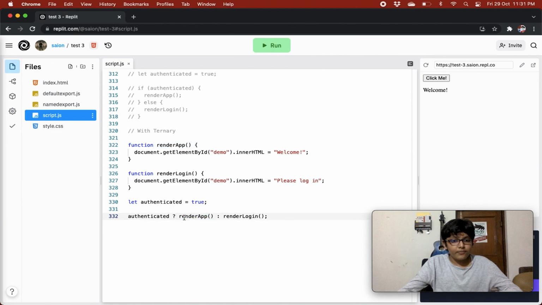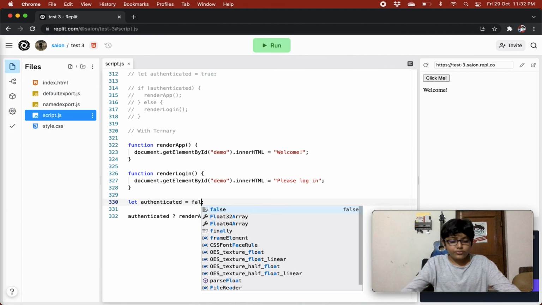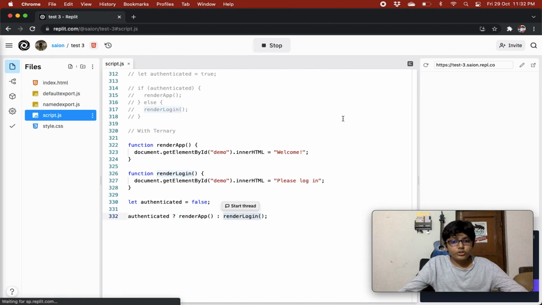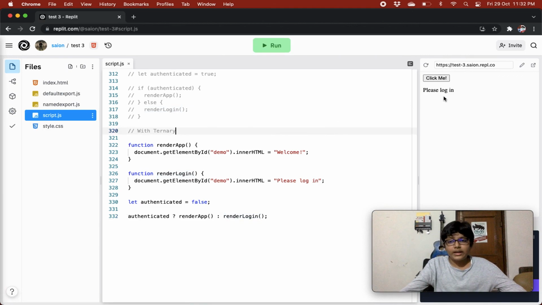So render app will execute welcome, right? But if it was false, I'll just show you also. First of all, let me show you welcome. Yeah, so if it is false, you'll see that it will go over here after the colon, because the false statement goes after the colon, and it is showing us please log in, right?